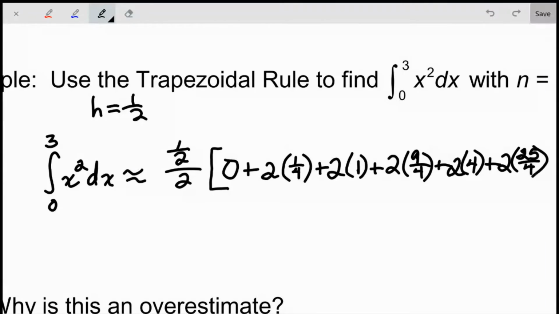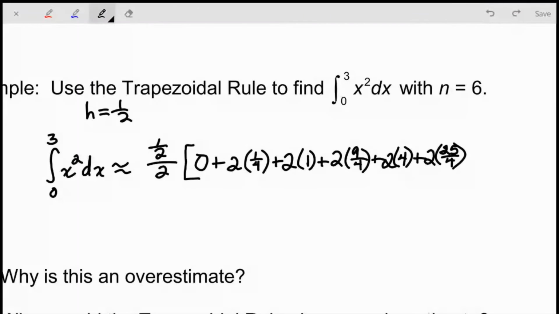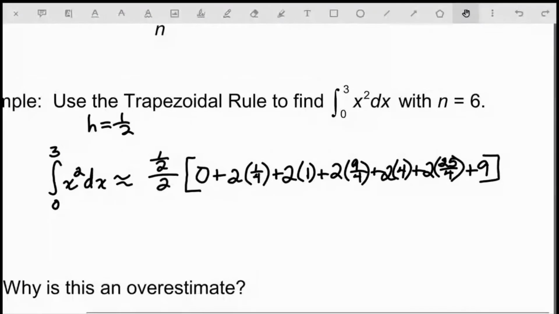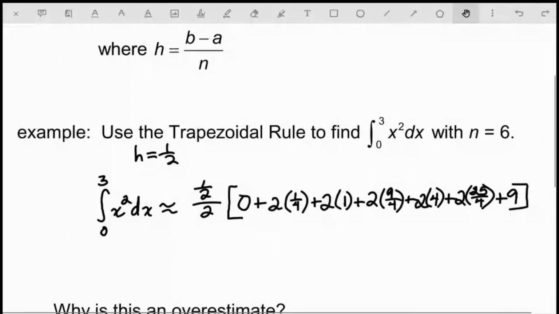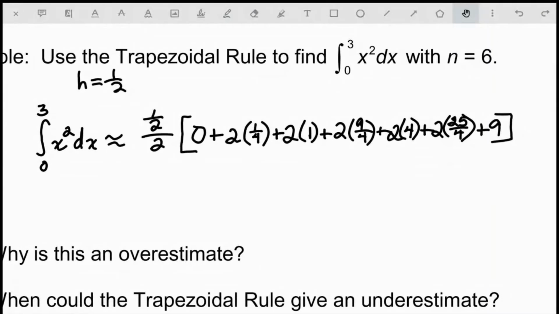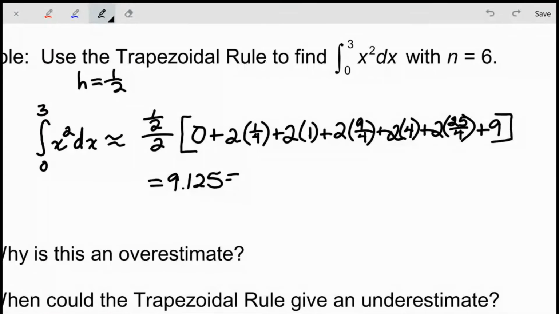All the way until I get to the last point. There's only one trapezoid that includes the point when x is equal to 3, so I'm only going to put that one there once. Just like we saw in the formula up above, we've got the first term there once, and the last term there once. All the other ones are there twice because they show up in 2 trapezoids. At this point, we can add these up, and we're going to get a value of 9.125 or 73/8. That's not a perfect solution, but it's a good rough approximation.